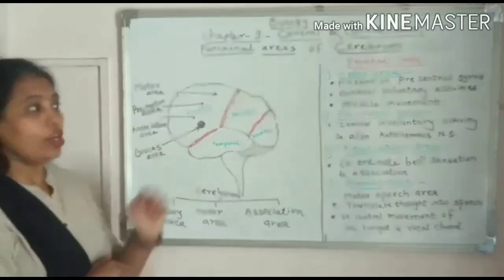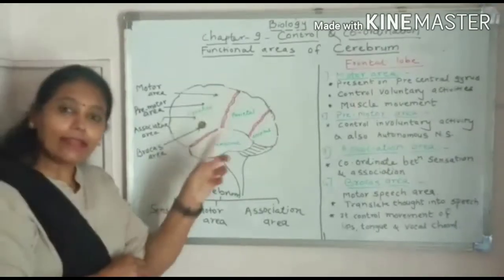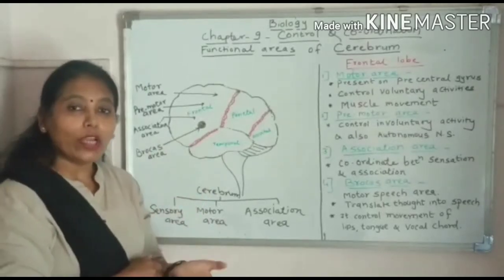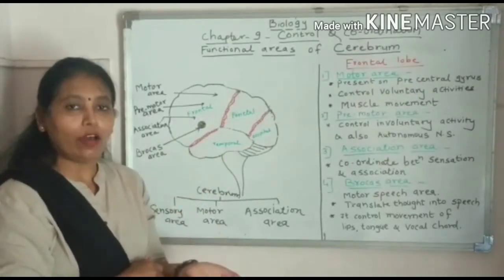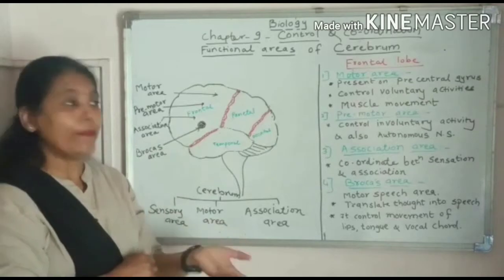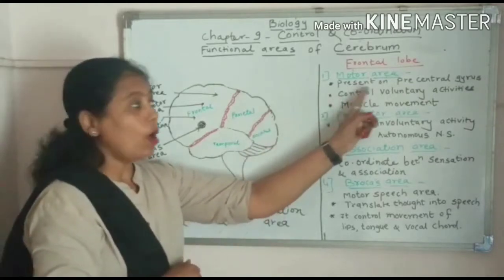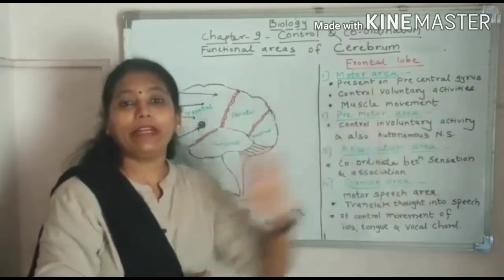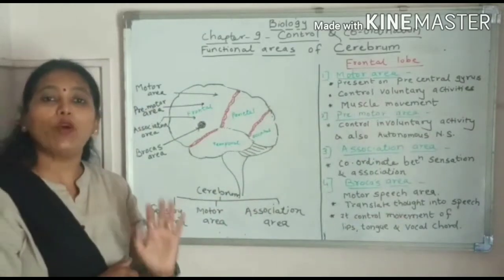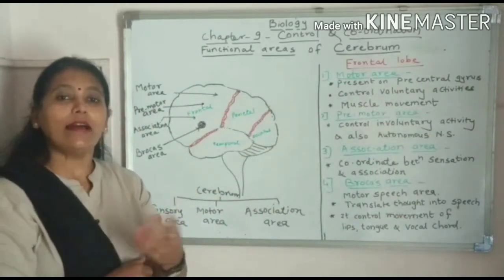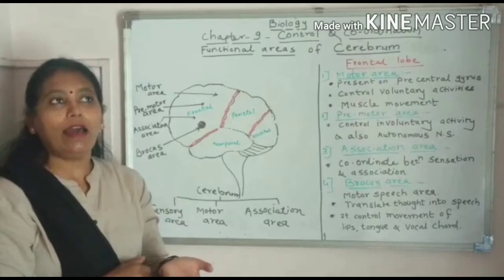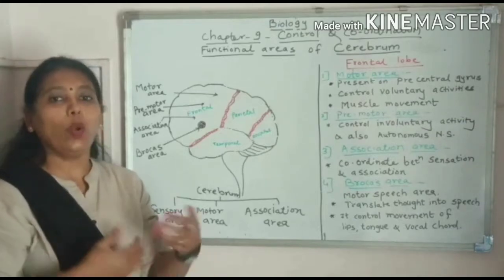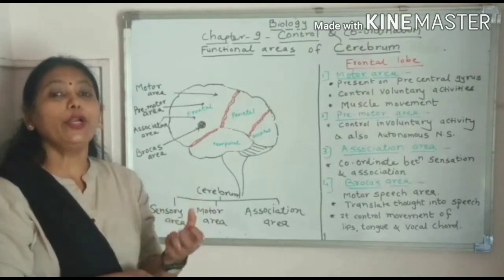What is the function of motor area? As I have told, motor means movement. It controls all voluntary activities. Now, what do you mean by voluntary activities? The activities which are controlled by our own will.